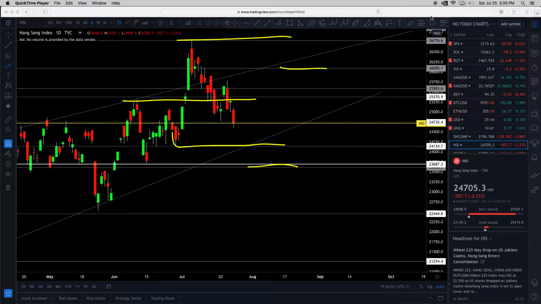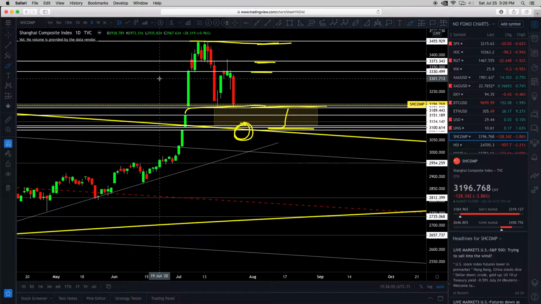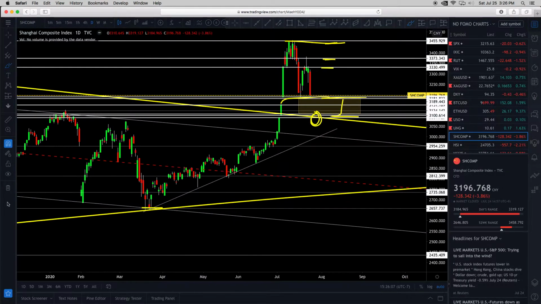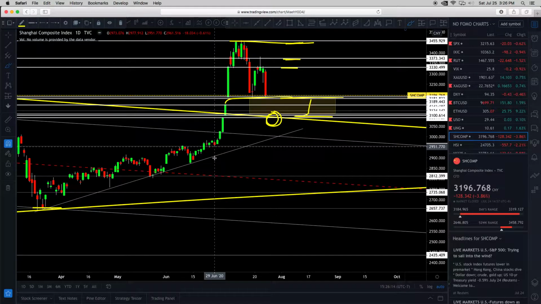Let's start with the SHCOMP, Shanghai Composite Index. Let's go back one right here. This is the SHCOMP, the China Stock Market Index. I'm not going to review all of this 2020 price action, but basically we've been in a price uptrend until now. So we'll have to see.